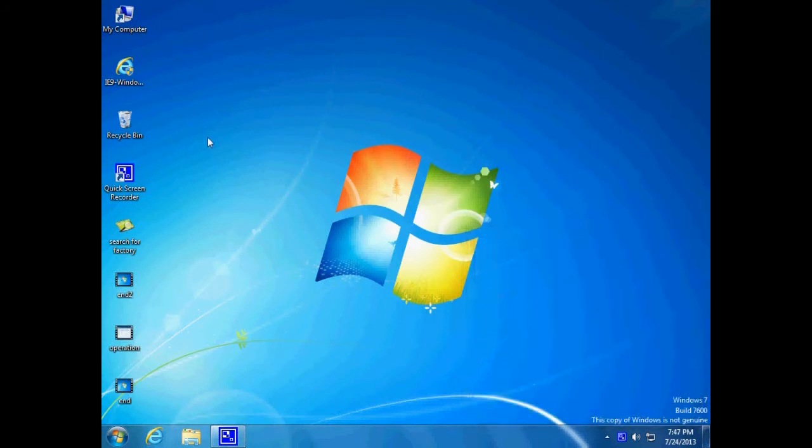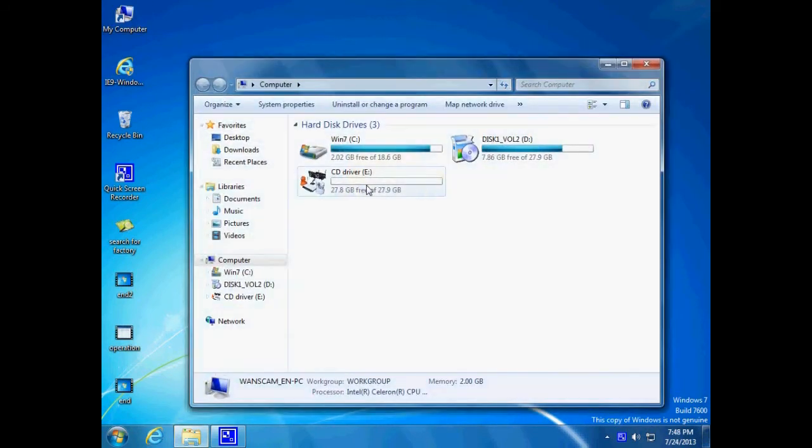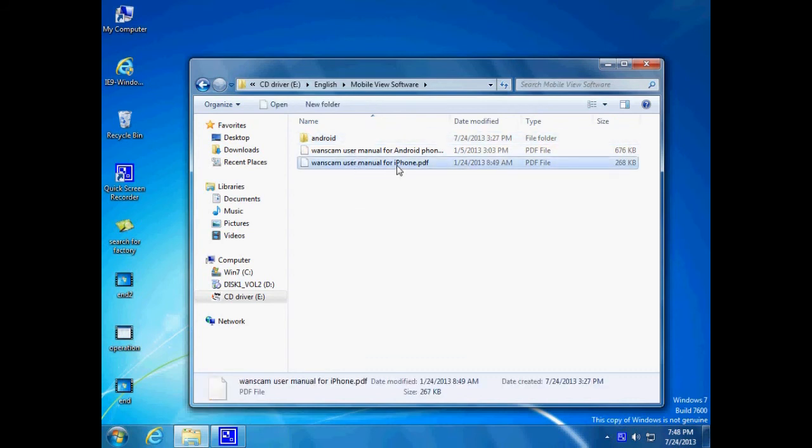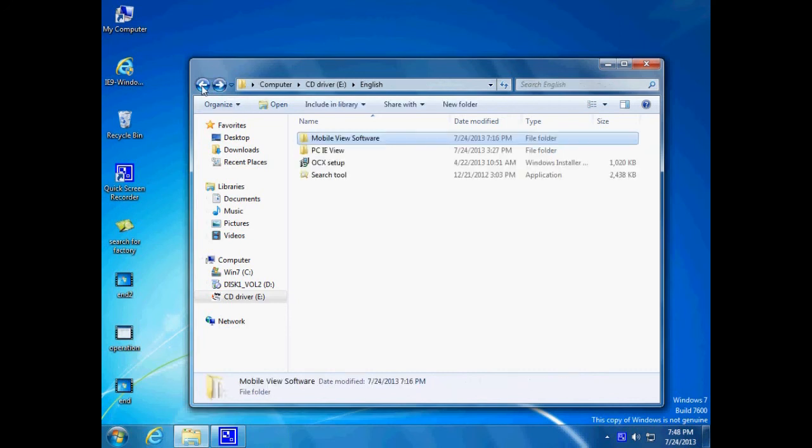All Vercorscam IP cameras support iPhone and Android phone. User menus can be found in the CD. Vercorscam user menu for iPhone. Vercorscam user menu for Android phone. If you still have problems, please contact us.